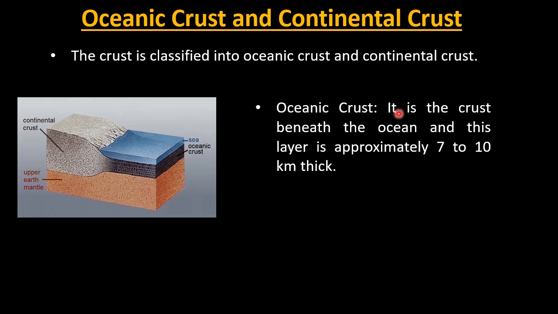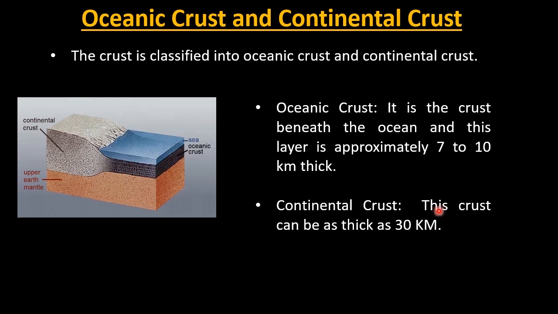So oceanic crust, it is the crust beneath the ocean, and this layer is approximately 7 to 10 kilometer thick. So the thickness of this crust is approximately 7 to 10 kilometer thick. Continental crust. This crust can be as thick as 30 kilometer.